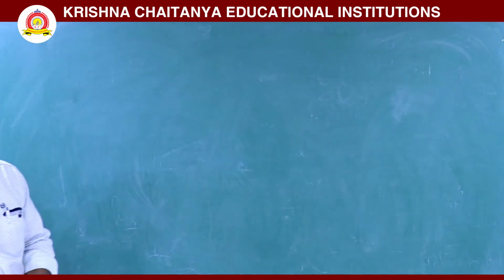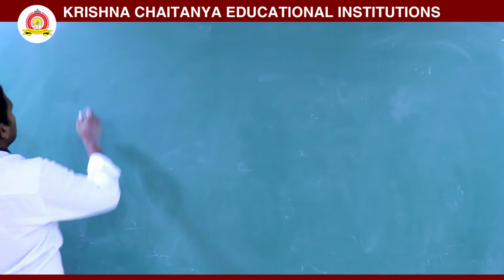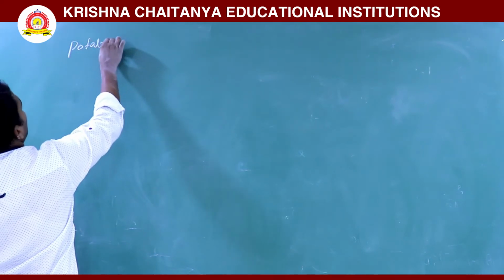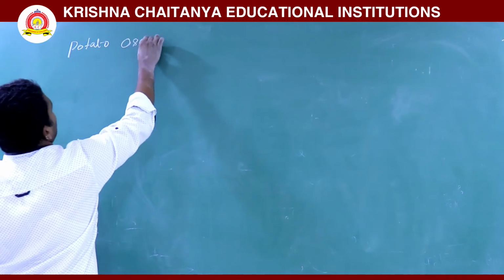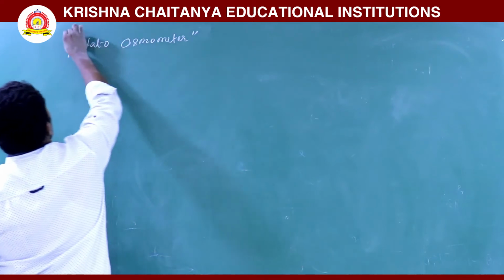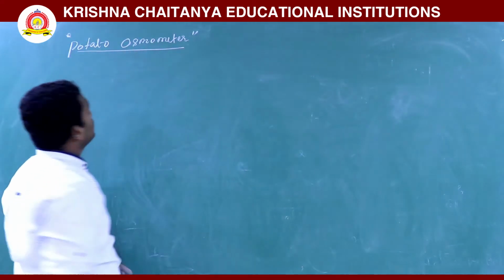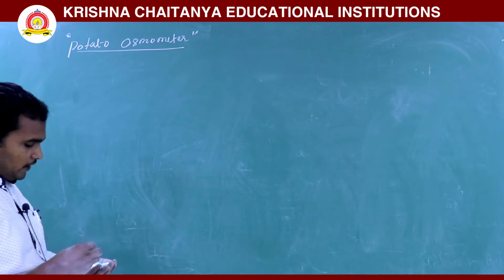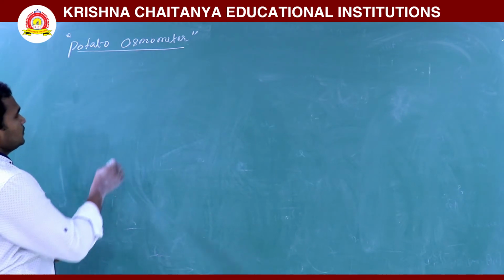Potato osmometer. How we will prepare a potato osmometer, we will discuss here.